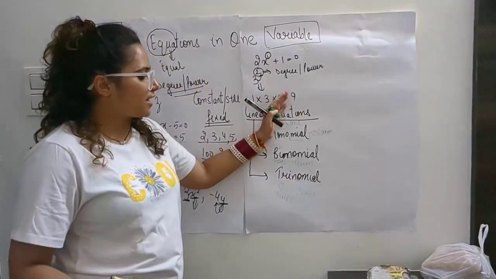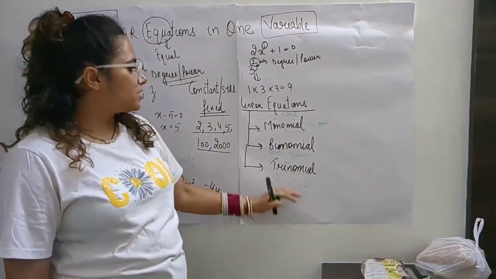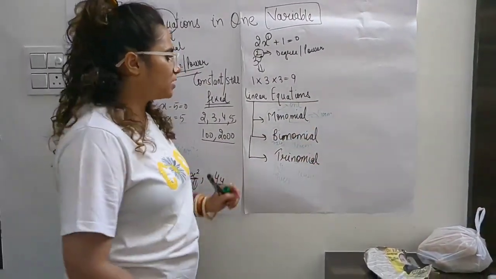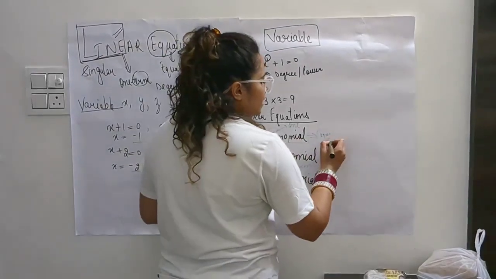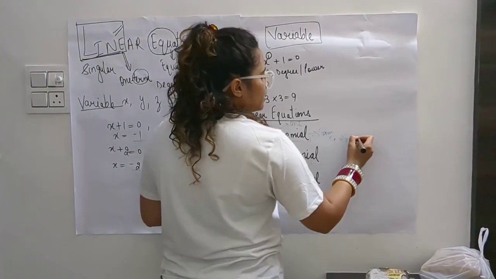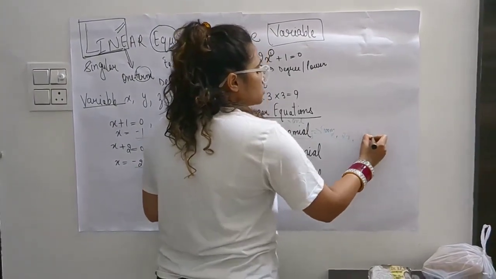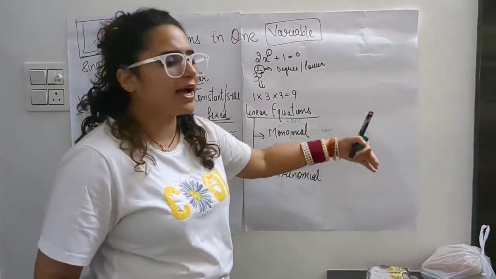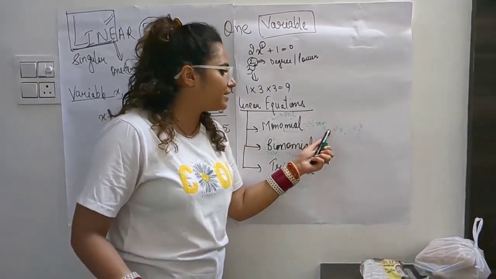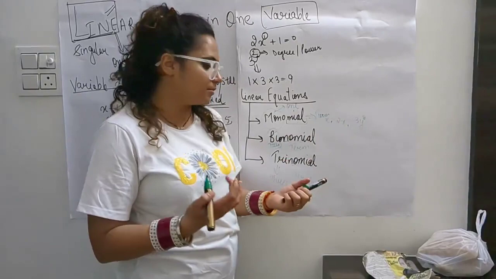So linear equations are identified on these three kinds of things: one in which one term is there, in which two terms are there, in which three terms are there. One term means if I am only writing x here, if I am only writing 2x here, if I am writing minus 3y square. So these are representing only one term. Why one term? Because they are existing as a single thing. They don't have anything with other operation or with other terms.